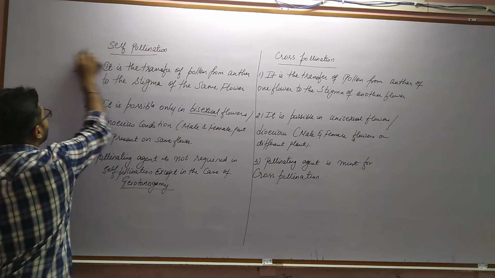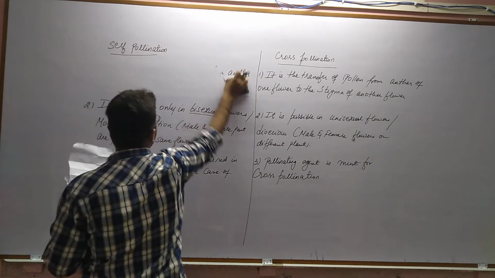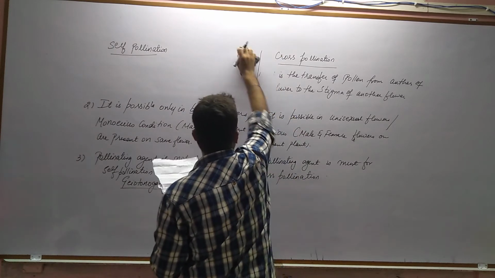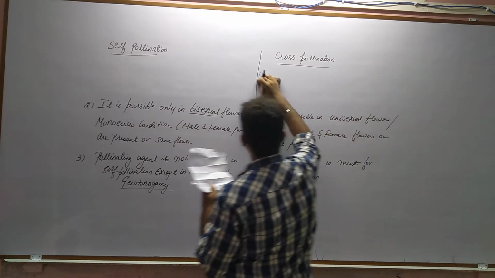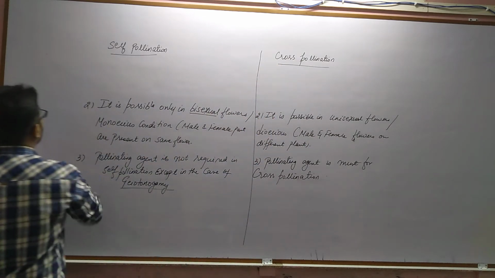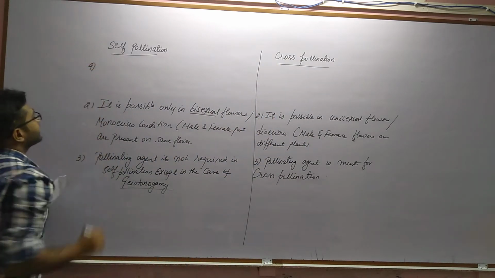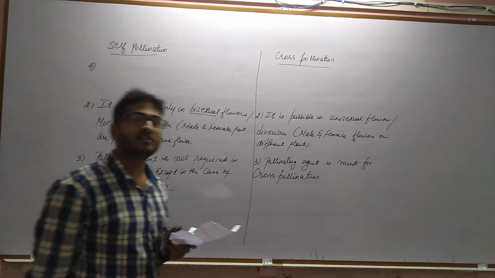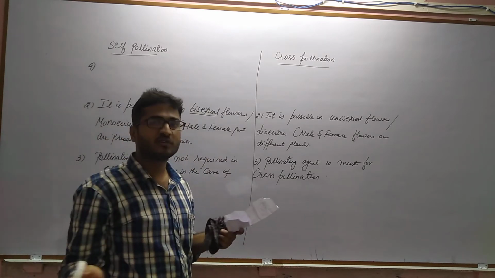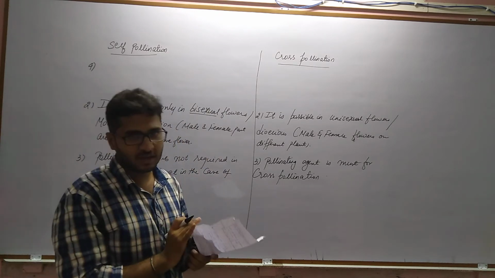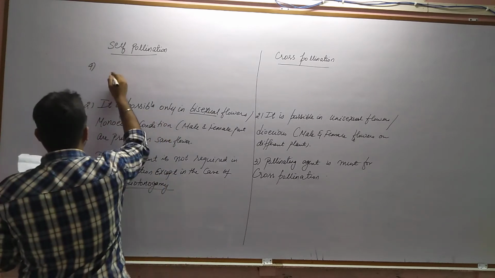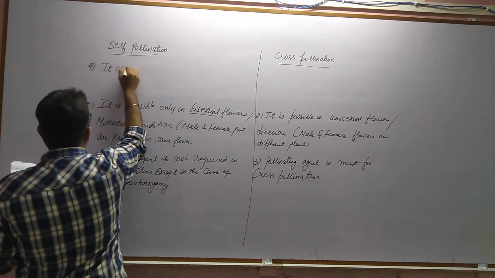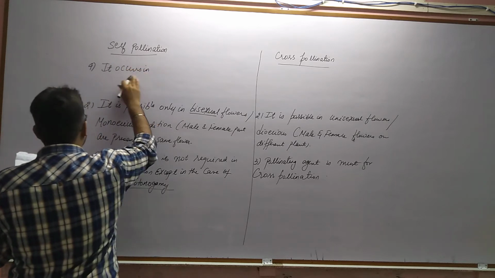So let us discuss a few more points regarding the difference between self as well as cross-pollination. Now the type of flower in which self-pollination occurs is called cleistogamous flowers. That means which remain closed all the time. They are also called closed flowers. So it occurs in cleistogamous flowers.